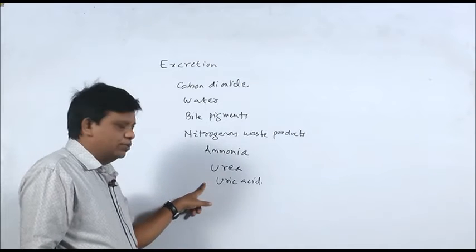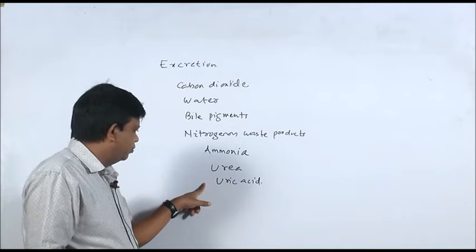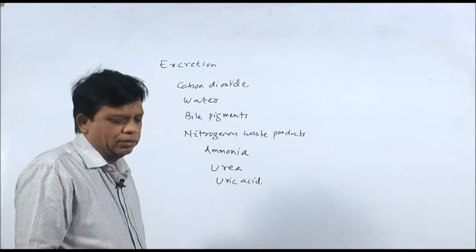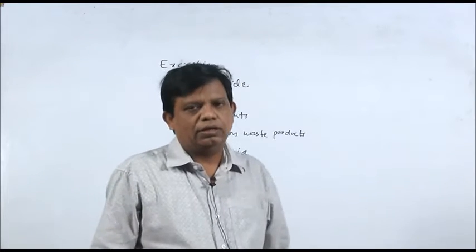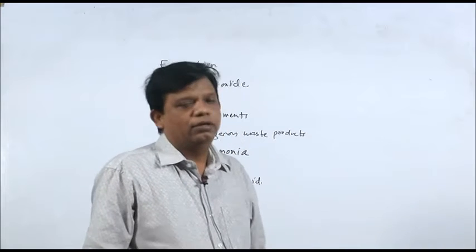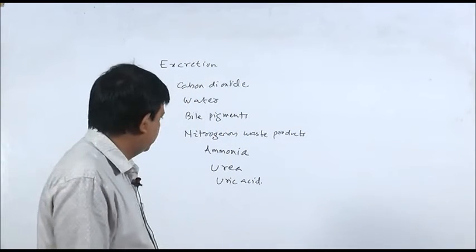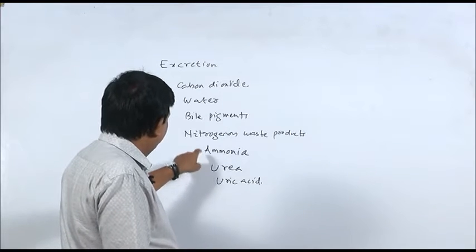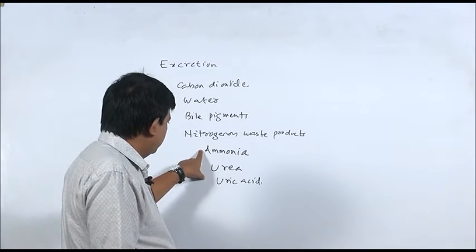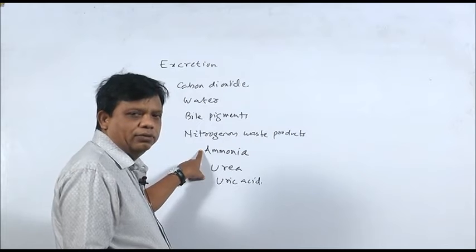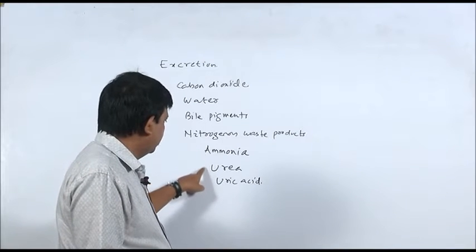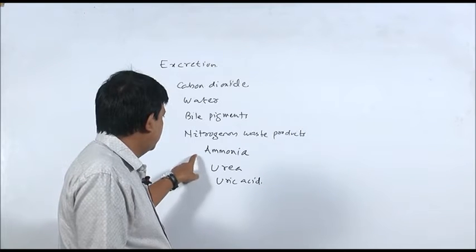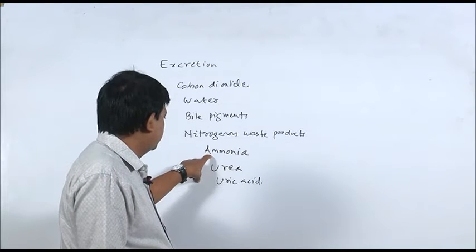These nitrogenous waste materials are formed in the body by the breakdown of proteins, amino acids, and nucleotides or nucleic acids. Animals are divided into three groups basing on their major nitrogenous waste material.